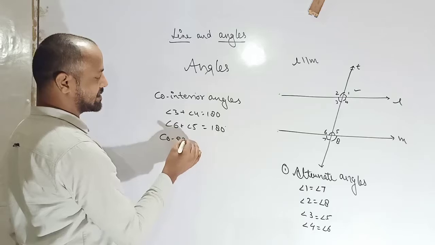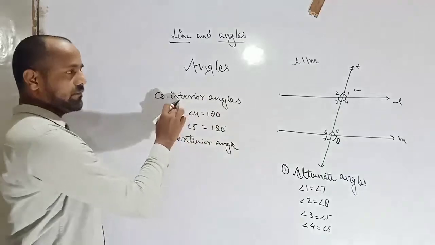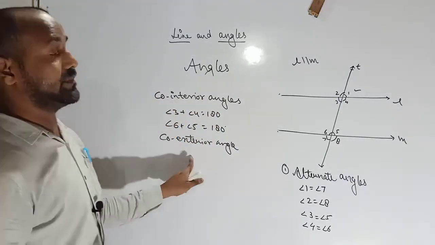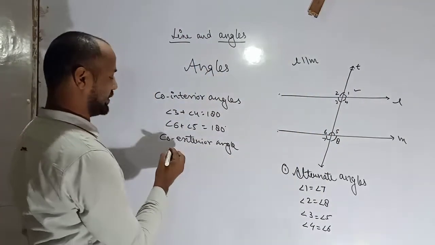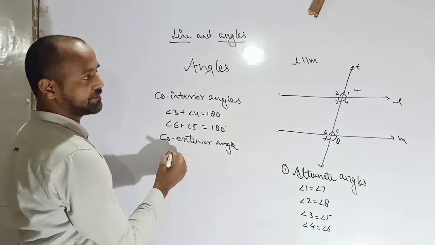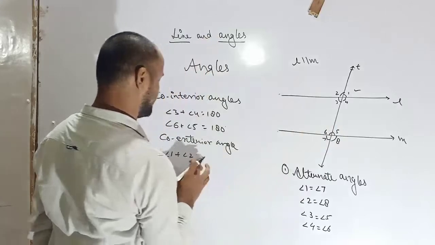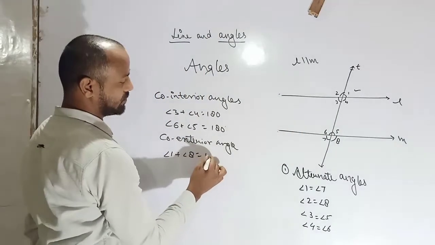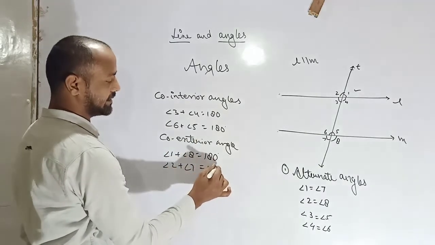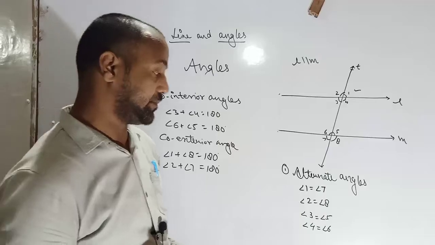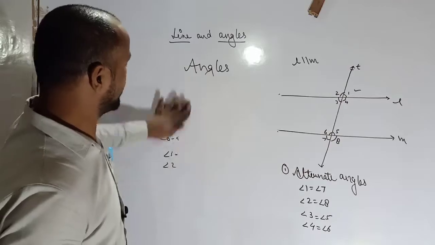And next, co-exterior angles. This one belongs to interior and this one belongs to exterior. So on the same line, 1 plus 2, sorry, 1 plus 8. This one is 1 plus 8, co-exterior. Okay, and 2 plus 7 is equal to 180. So these are the types of angles which are very important for you. Okay, and student, now